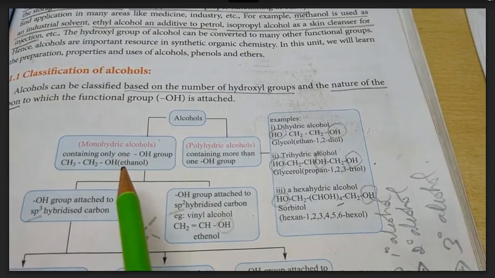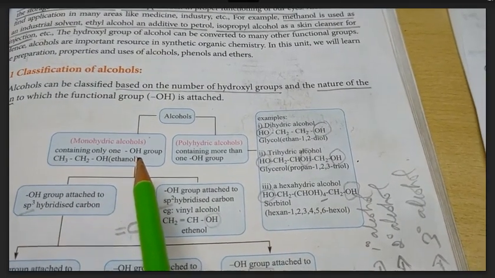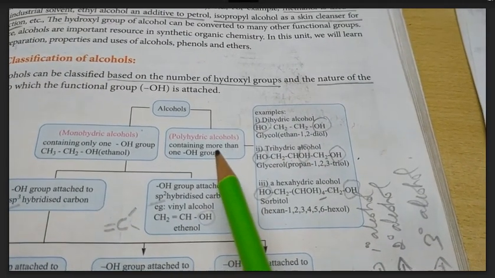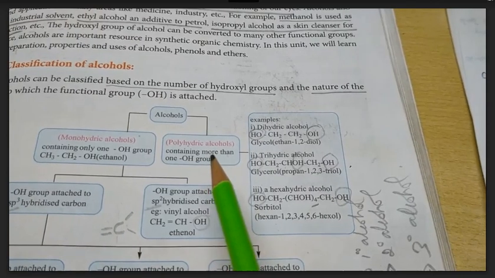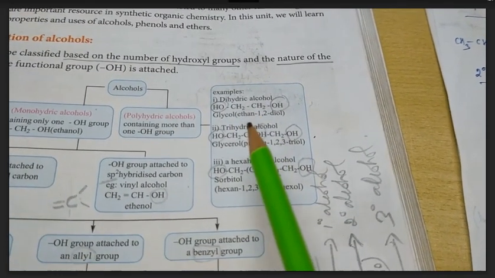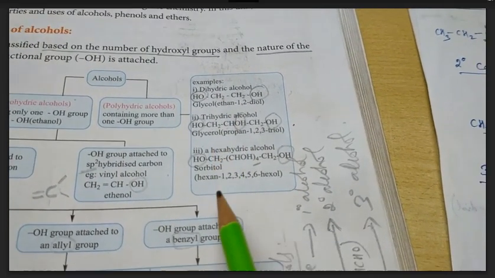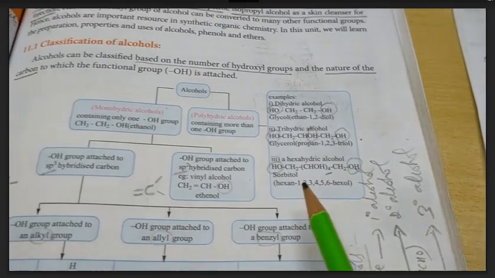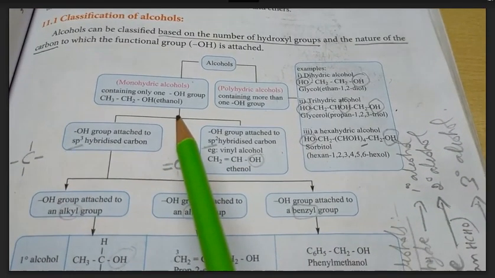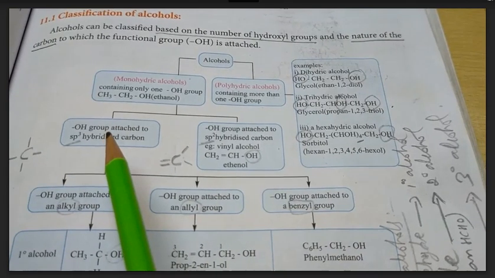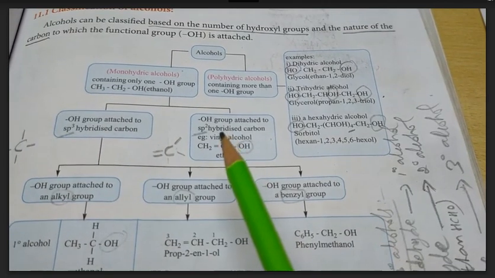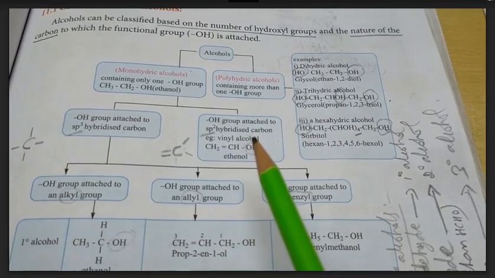That we may chart out as: alcohol classified into monohydric alcohol and polyhydric alcohol. Monohydric alcohol means having only one OH group, already we have seen. Polyhydric alcohol contains more than one OH group, that also we have already seen. The examples also we have discussed, glycol, glycerol and sorbitol. And monohydric alcohol is further classified based on whether the OH group is attached on an sp3 hybridized carbon or on an sp2 hybridized carbon.